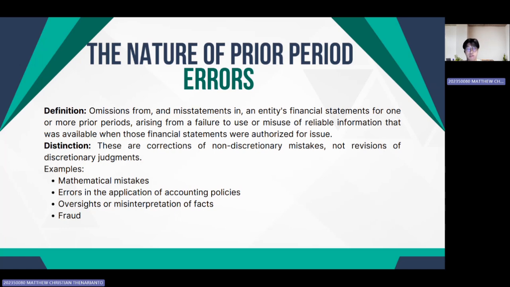And the key distinction is that these are corrections of non-discretionary mistakes, not revisions of discretionary judgments. As paragraph 41 has stated, financial statements do not comply with IFRS if they contain either material errors or immaterial errors made intentionally. Some examples are mathematical mistakes, errors in the application of accounting policies, oversights or misinterpretation of facts, and fraud.